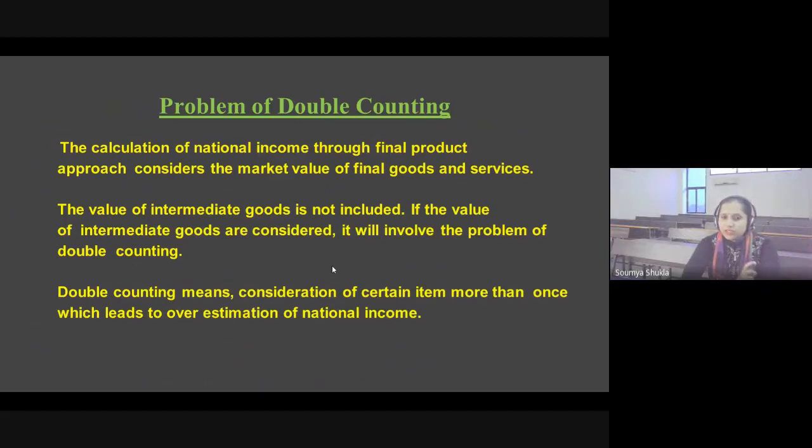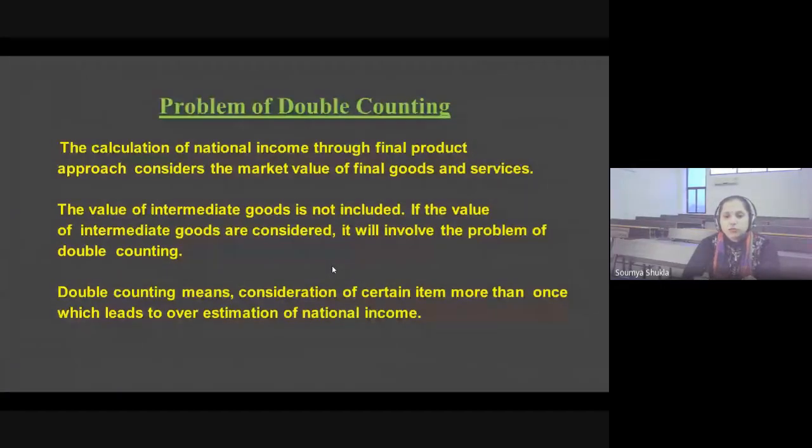In between, the term double counting comes. When we calculate the national income through the final product approach, considering the market value of final goods and services, the value of intermediate goods is not included. If it is considered, it involves double counting. Double counting means that consideration of a certain item more than once leads to overestimation of national income.